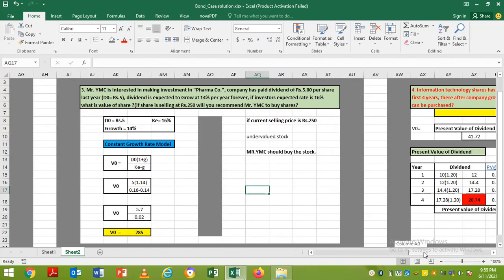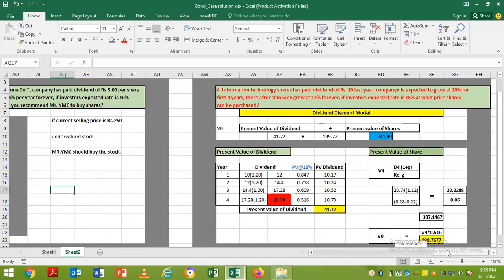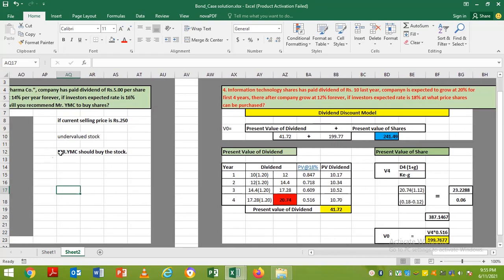And now we come to the last question of Mr. YMC. That was the pharma stock. Yes, we should give advice to purchase. Now there is an IT stock, which Mr. YMC also wants to add to the portfolio. So this is the information about the IT stock. Again we will solve with the help of a dividend model, but in this question two growth rates are given, that is why it is considered the dividend discount model. It is also known as the DDM model in short, dividend discount model.